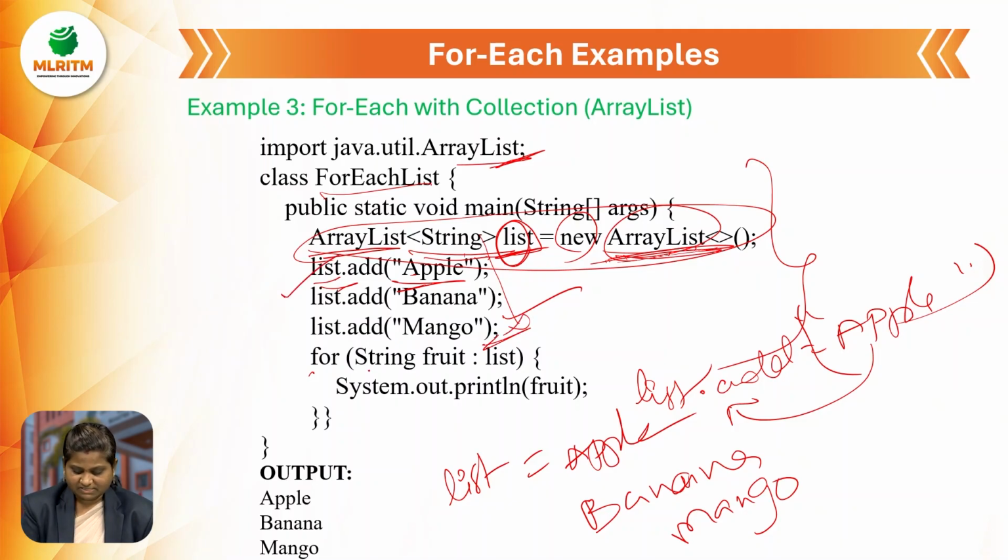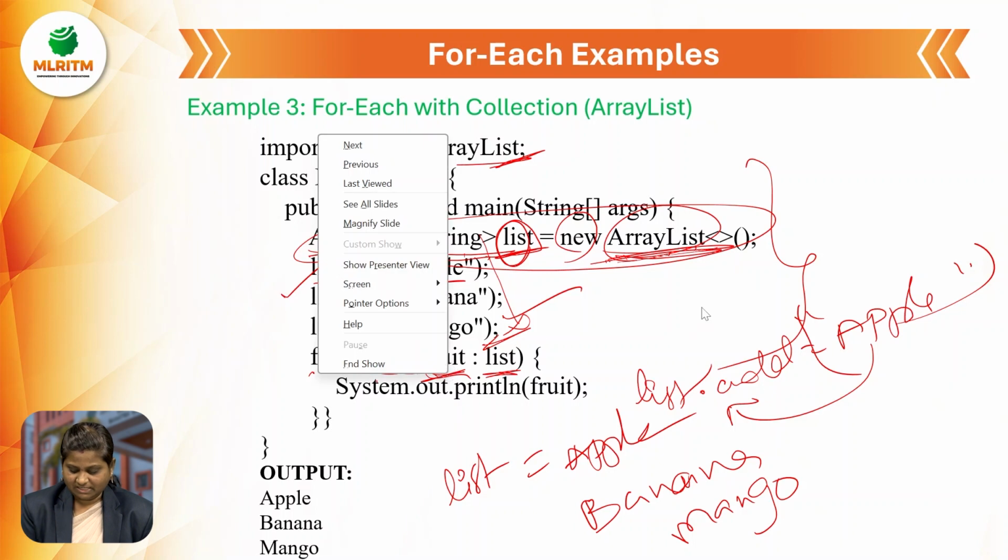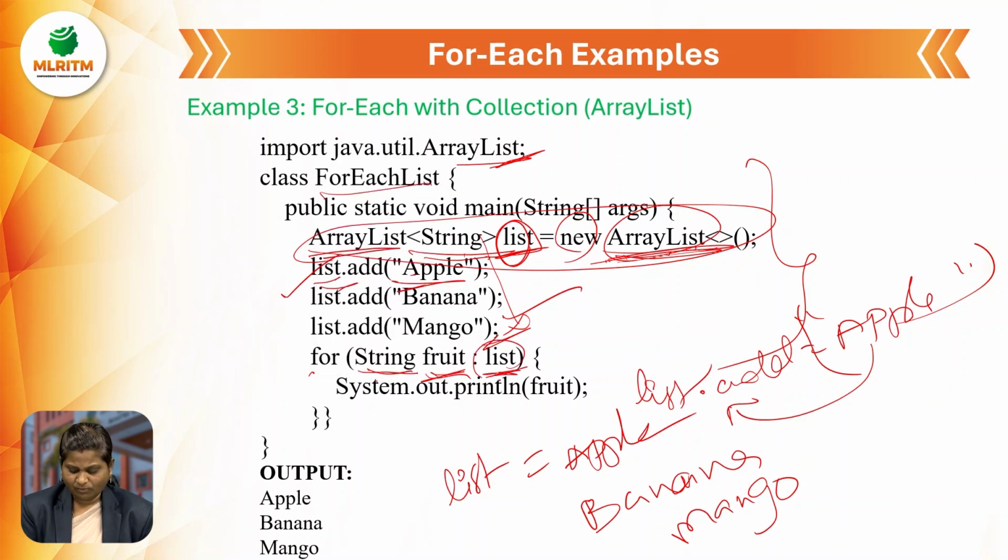Now string fruit: what is the data type? String, and here it is a variable which we initialized. Here it is list. What is the list consisting of? Apple, banana and mango. We are printing them one by one. This is what we directly give to the ArrayList.